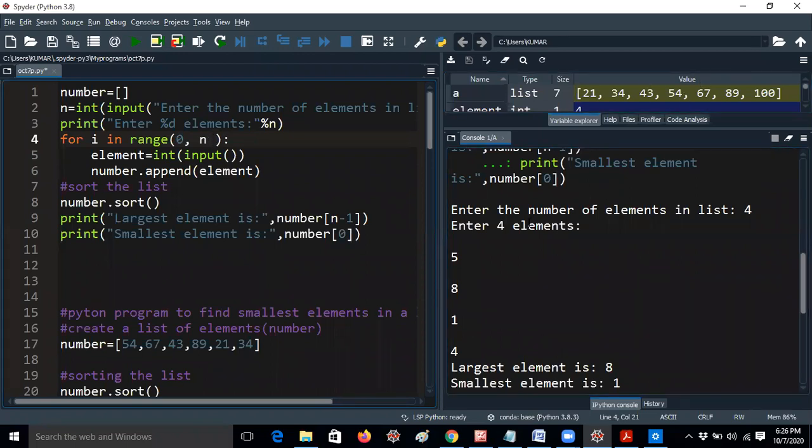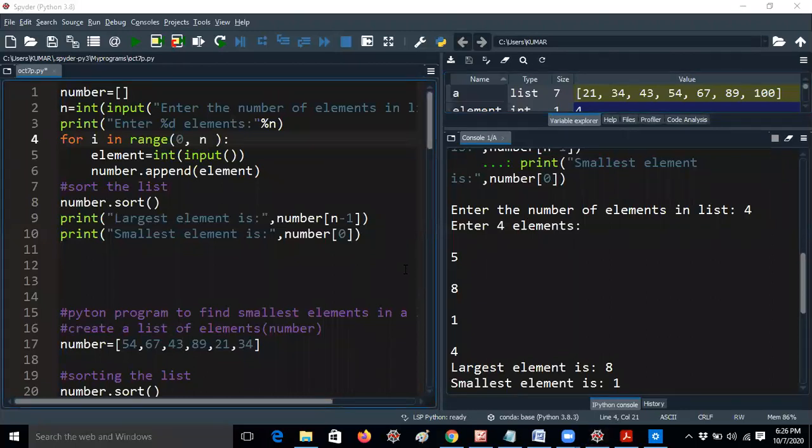Some student is asking: after executing, to sort and print in descending order, how can we do it, sir? So to print in descending order, you can use reverse. We already discussed using sort, right? Yeah, fine. Okay, doubt clarified. Thank you.